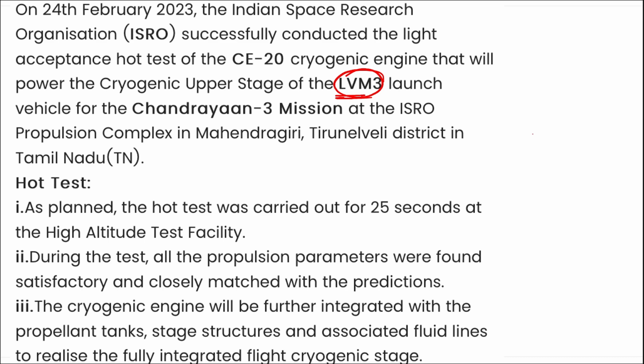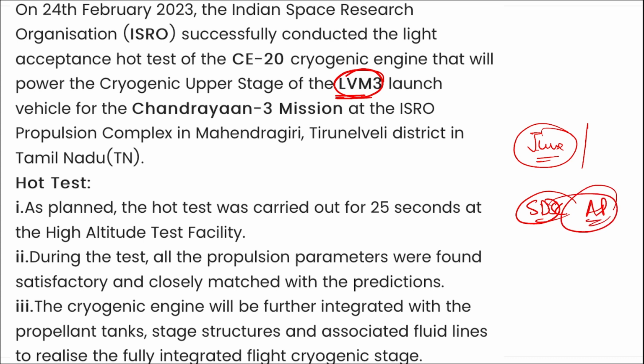Alright, apart from this, remember, it is expected that by June or by the end of the year only, Chandrayaan 3 will be launched using Launch Vehicle Mark 3 from the Satish Dhawan Space Center, that is in Andhra Pradesh. Next, if we talk about ISRO, who is the current chairperson? Dr. S. Somnath, and the headquarters is in Bangalore, Karnataka.